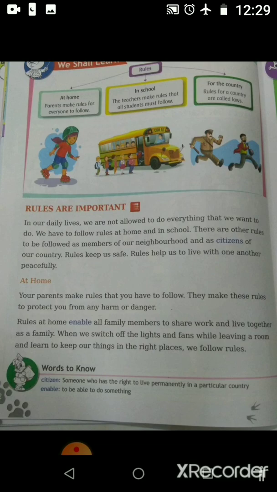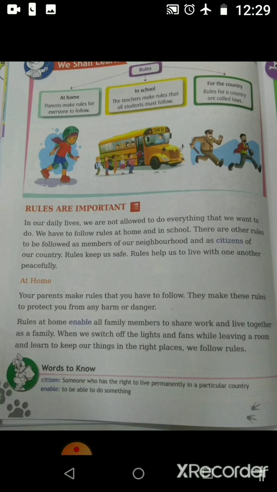There are other rules to be followed as members of a neighborhood. Being someone's neighbor, there are certain rules to be followed. And being a citizen of a nation, there are certain rules that are called laws which are supposed to be followed.